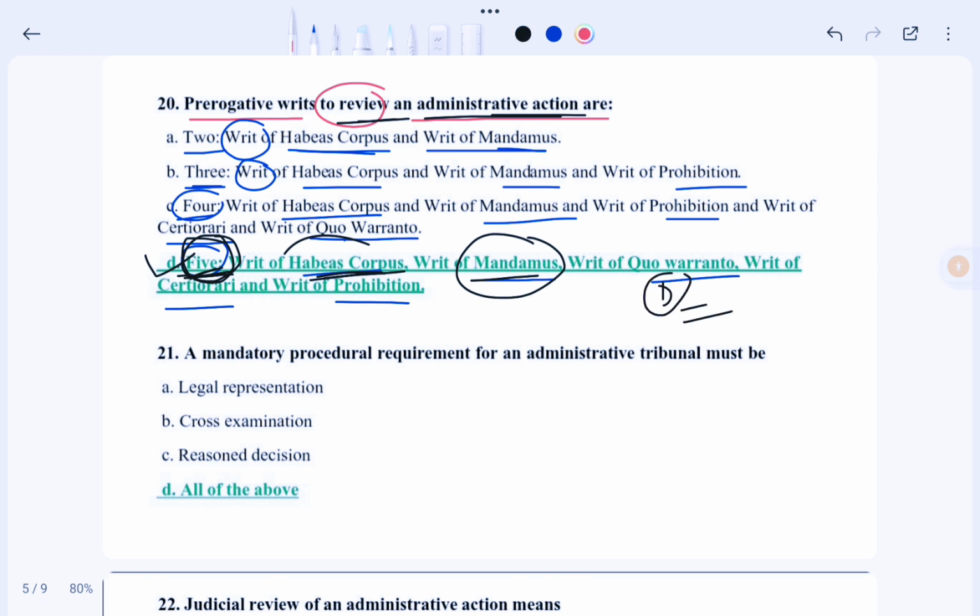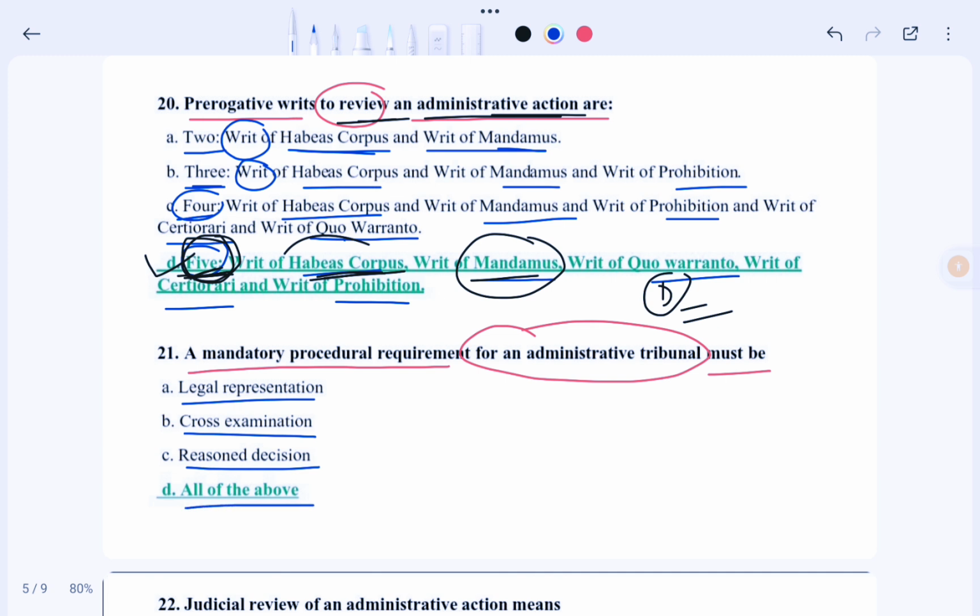So the next question is: a mandatory procedure requirement for an administrative tribunal must be which of the options? Let's see the options. Option A, legal representative. Option B, cross examination. Option C, reasoned decision, and option D, all of the above. So in this case, our correct option would be option D. That means all of the above.